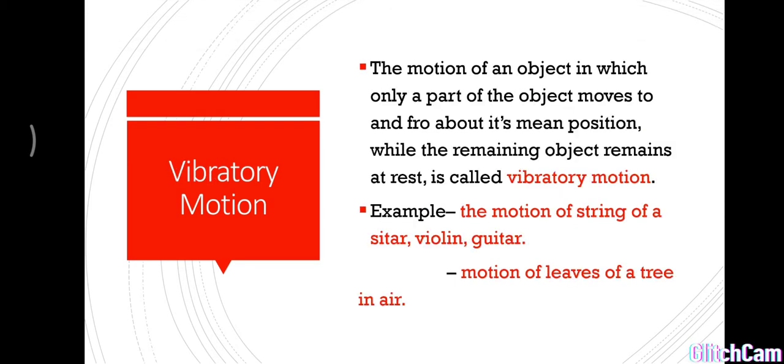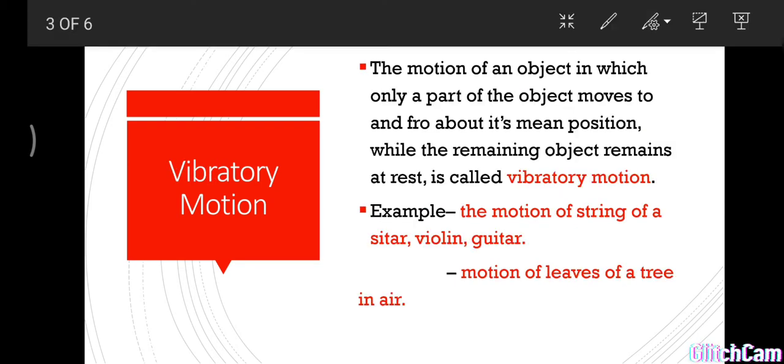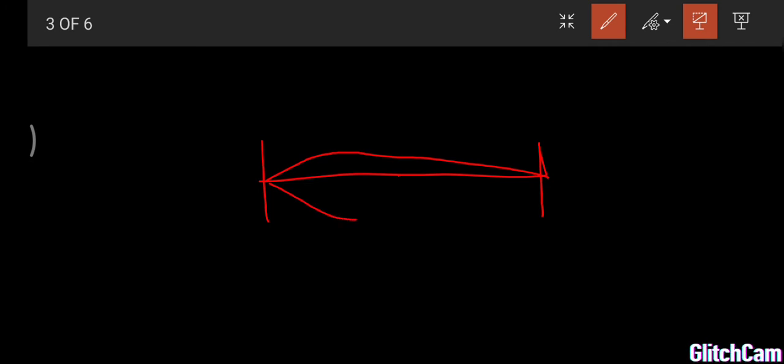Next is vibratory motion. The motion of an object in which only a part of the object moves to and fro about its mean position while the remaining object remains at rest is called vibratory motion. For that, imagine this is a string stretched between two ends. Now if you pluck the string at the middle, it starts vibrating. How is it vibrating? It's vibrating in this manner.